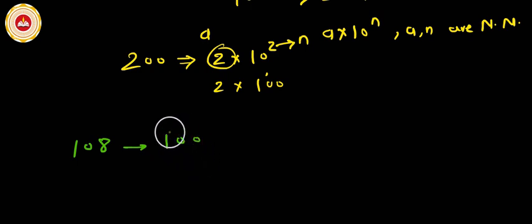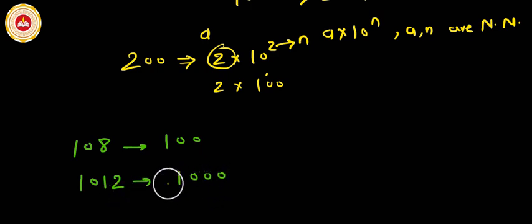If it is 1012, then what is the nearest real base? Obviously it is 1000.